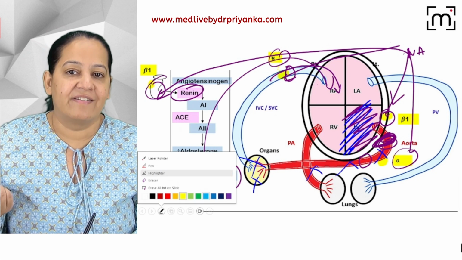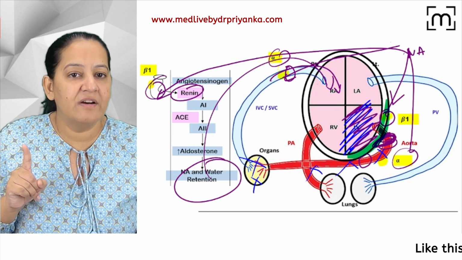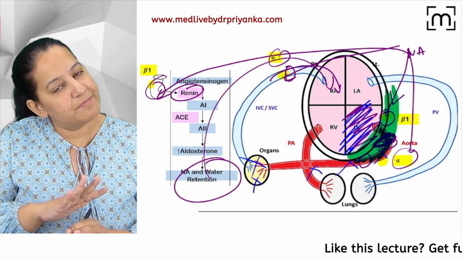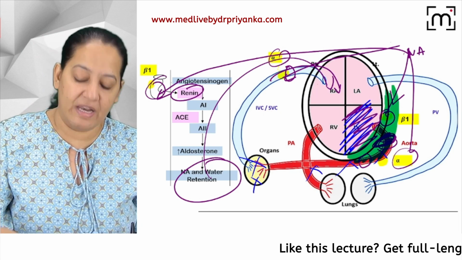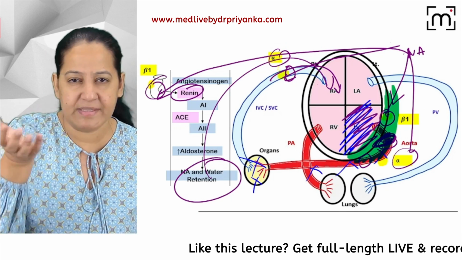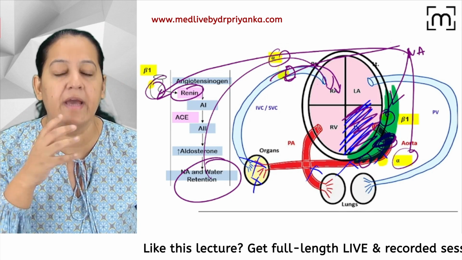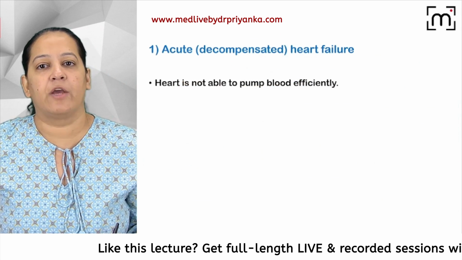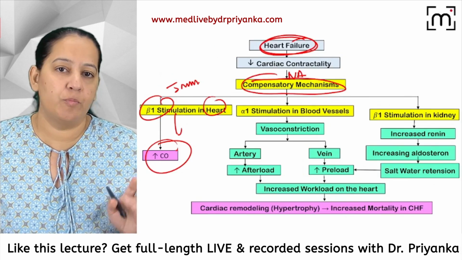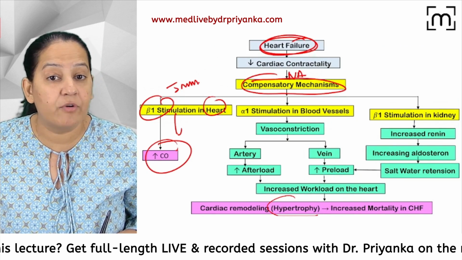So it will keep trying to compensate. It is not immediate. It will take years to compensate. It will keep on thickening its left ventricular wall, and one day this person will die because of thickening of the left ventricular wall, if the person does not take treatment. Adequate treatments are available, and I will come to the treatment quickly. So in acute heart failure, the blood is only unable to be pumped efficiently, but hypertrophy has not occurred.